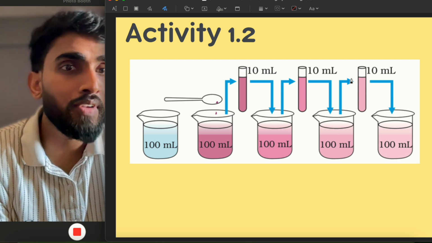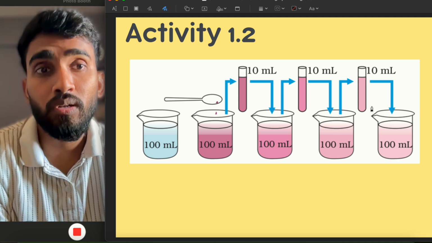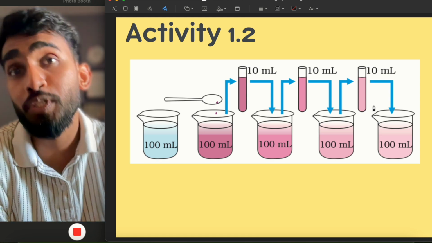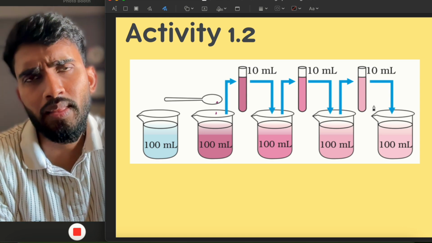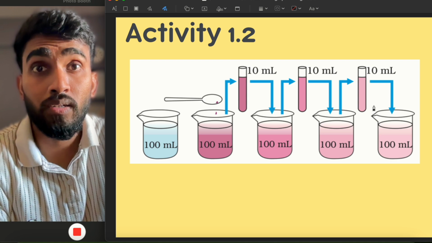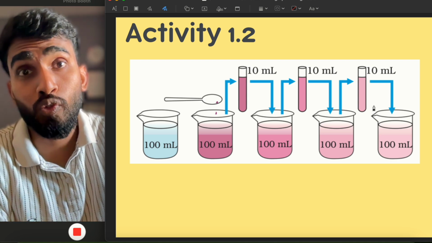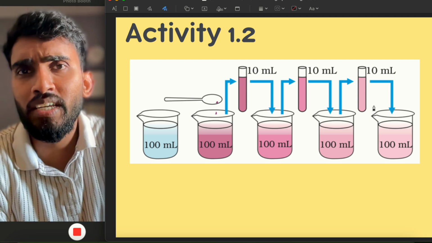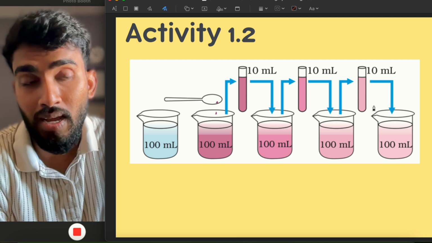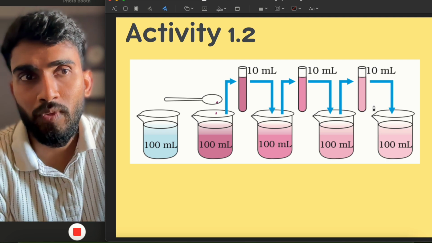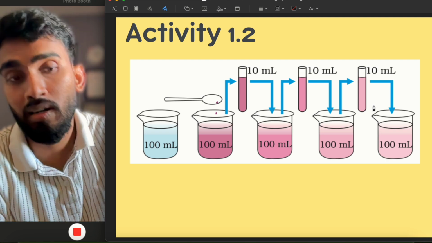Then again we have to do the same to the next beaker, and we have to continue this process and see till what time the color stays there. We will find that the color will stay for so long. We just added some 2-3 crystals of potassium permanganate, but the color is still going on for a very long time.